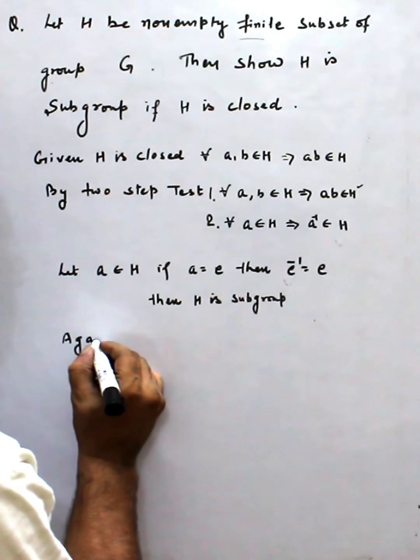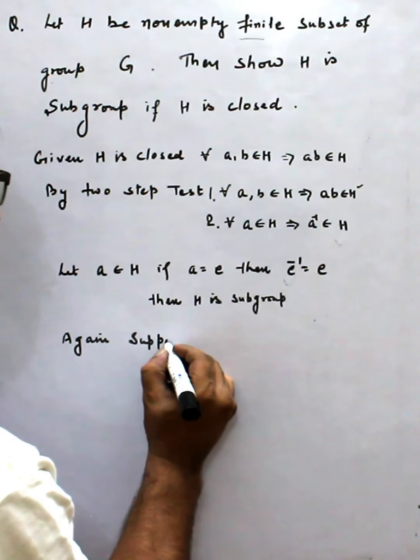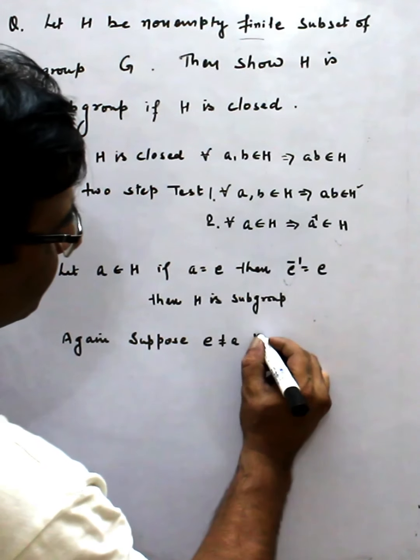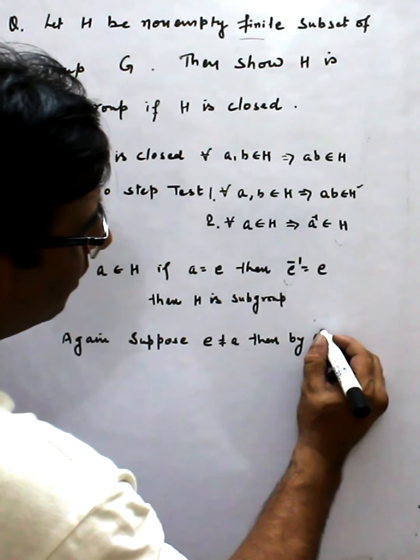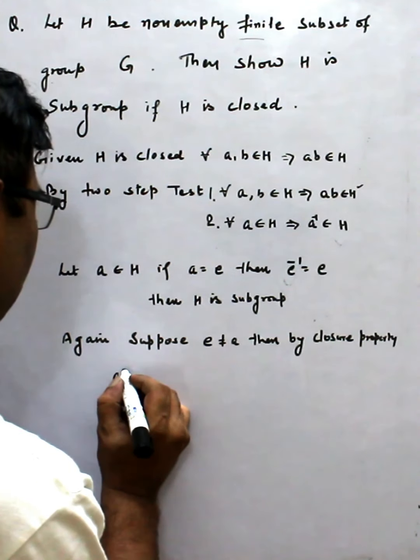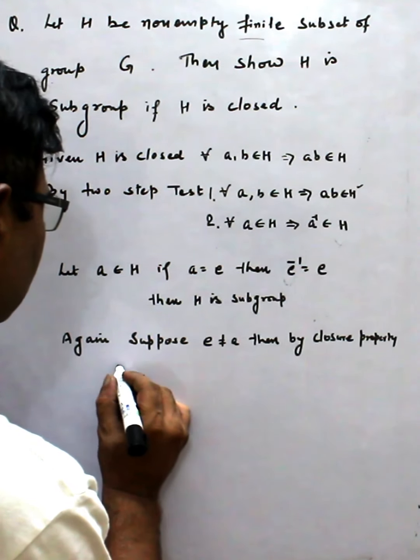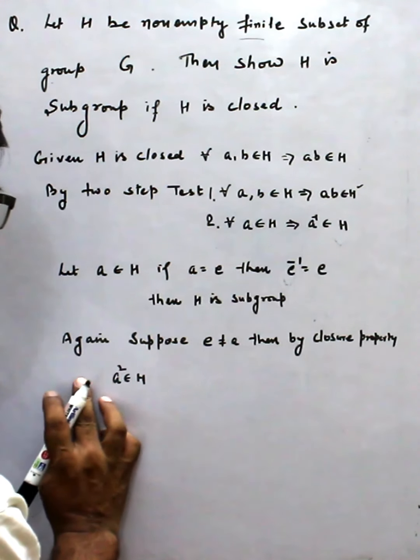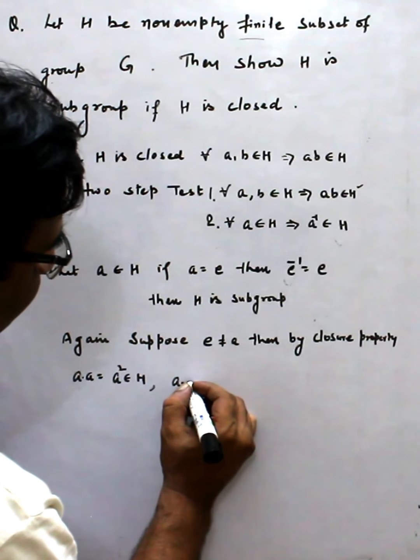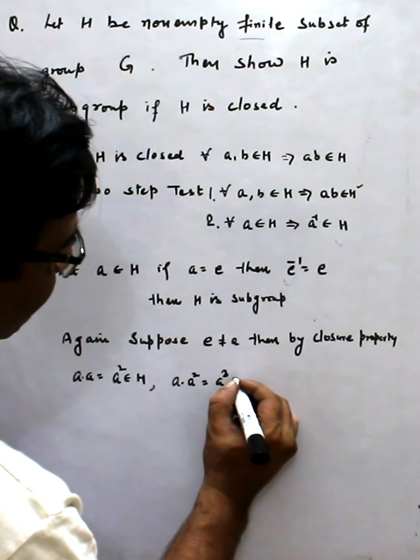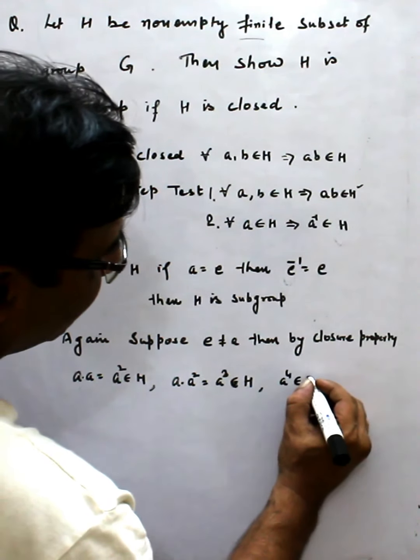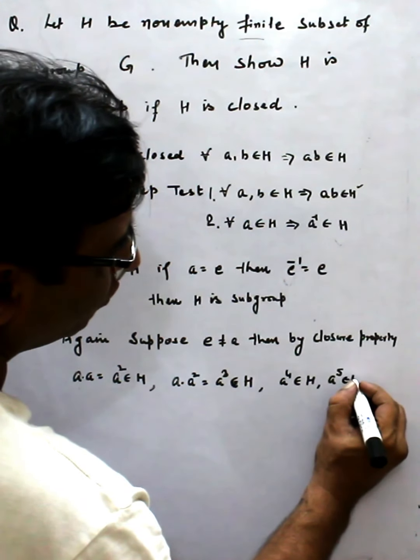Again, suppose a is not e. Then by closure property, a belongs to H, or you can say by closure property a into a is equal to a square belongs to H. Similarly a into a square, that is a cube, belongs to H. Similarly we can say a^4 belongs to H, a^5 belongs to H, and so on.